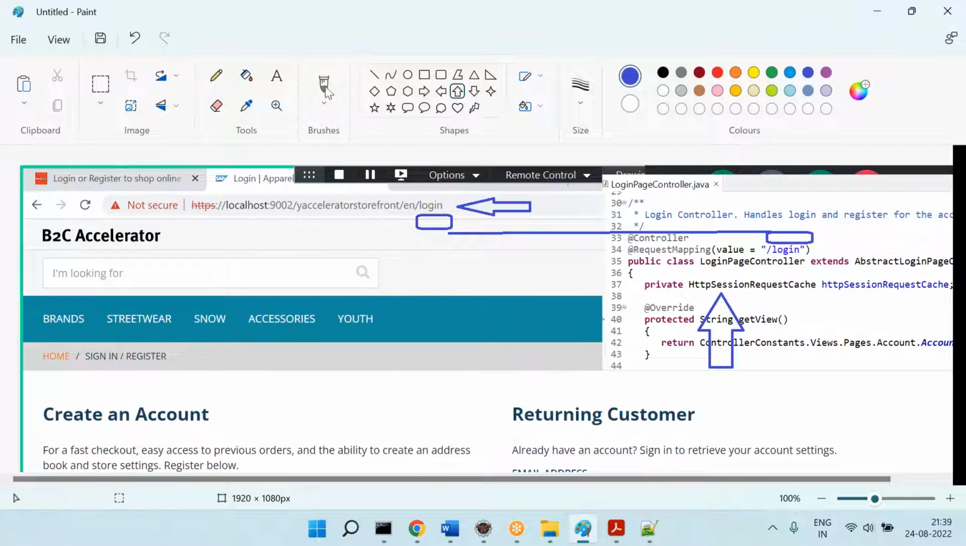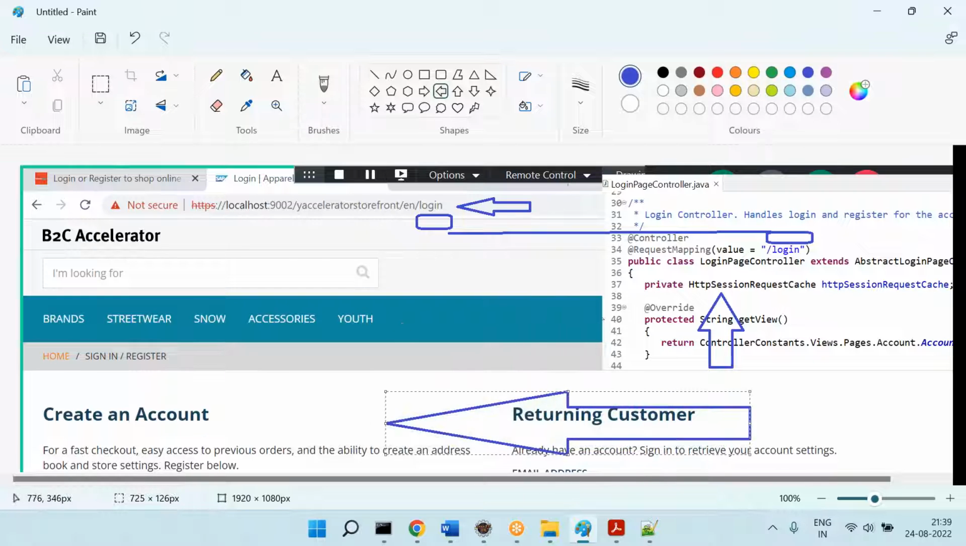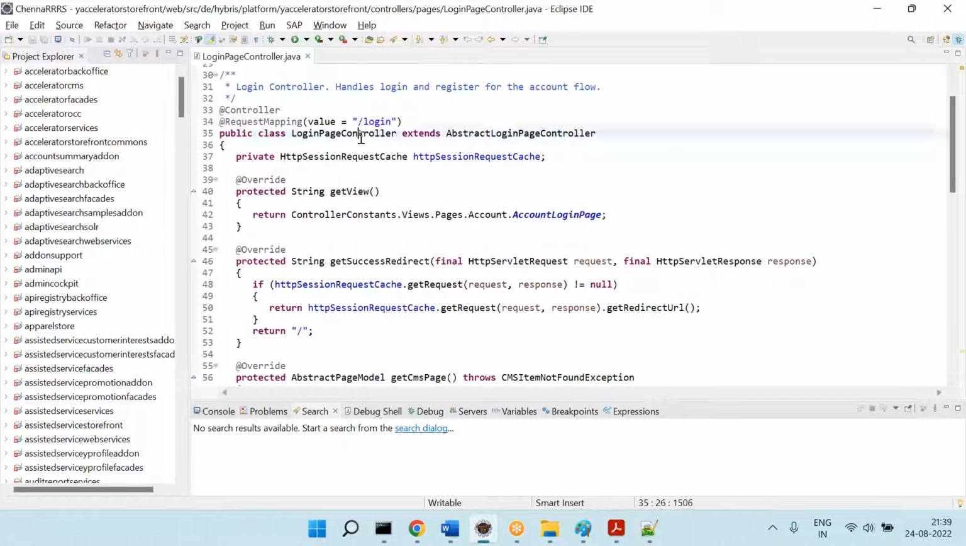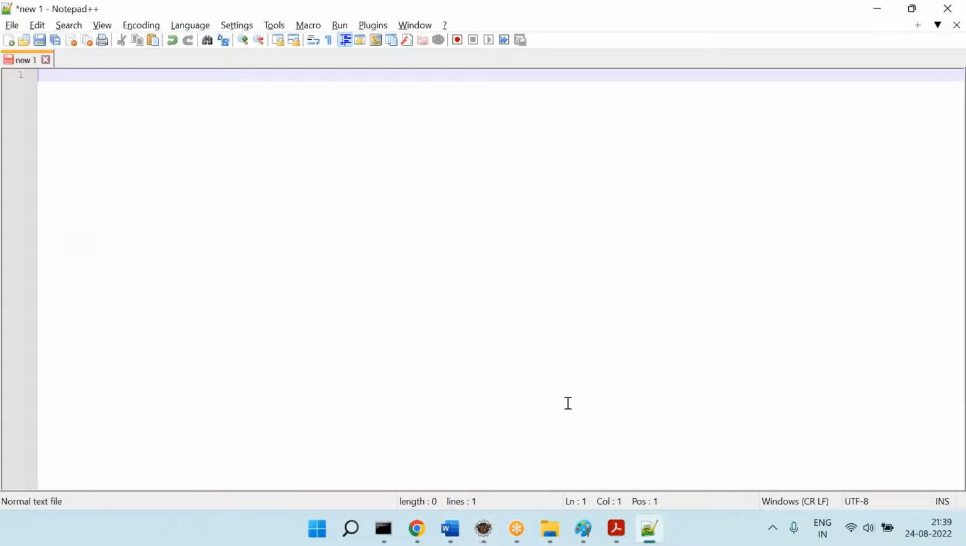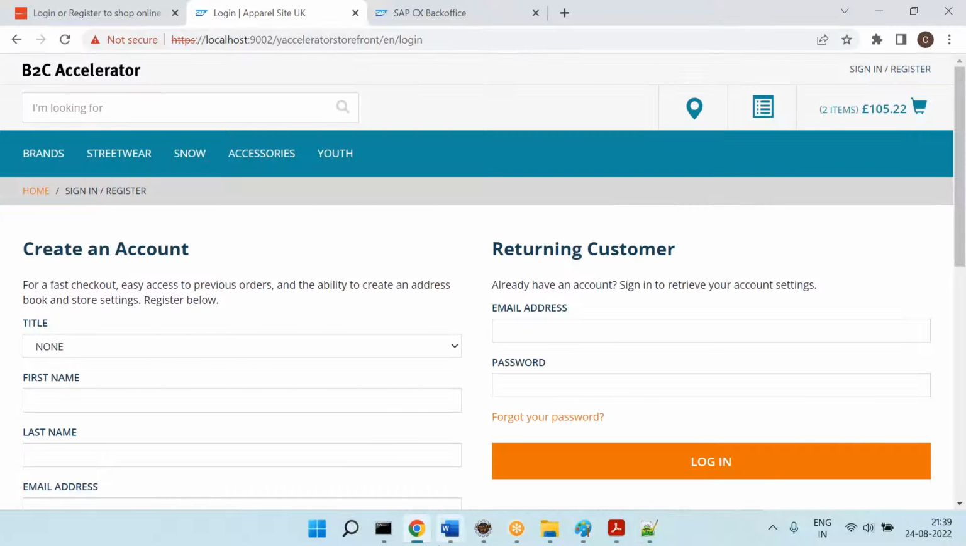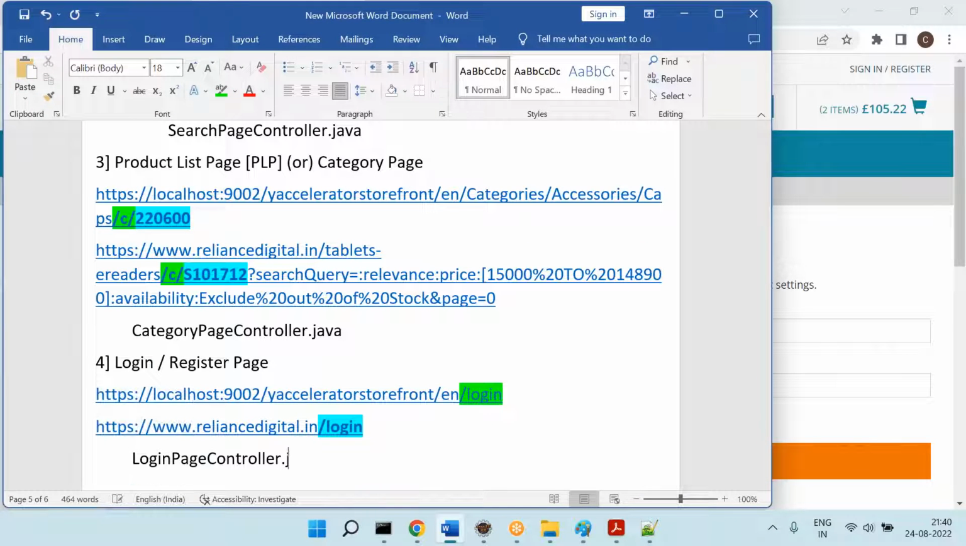This has a bunch of logic executed, and it is giving some results. Those results you are displaying here. So therefore, for login page, what is the controller you have? LoginPageController.java. These are excellent conclusions here.